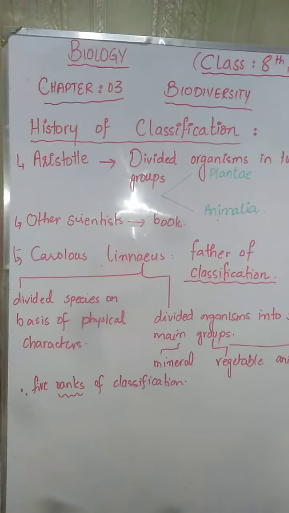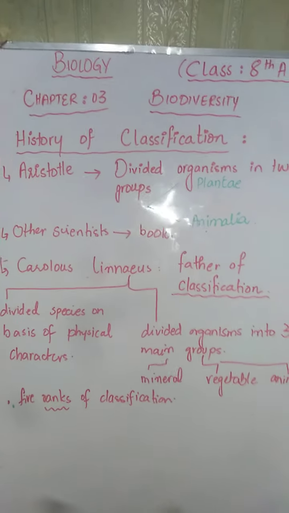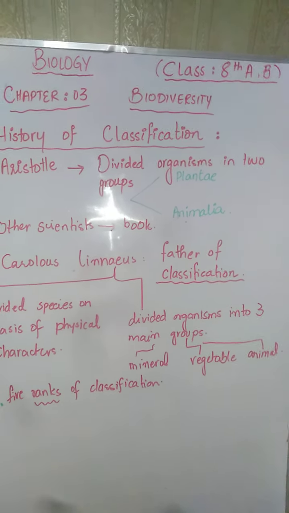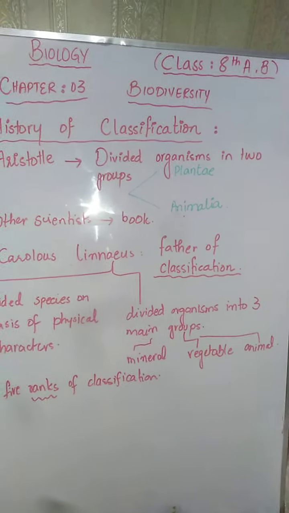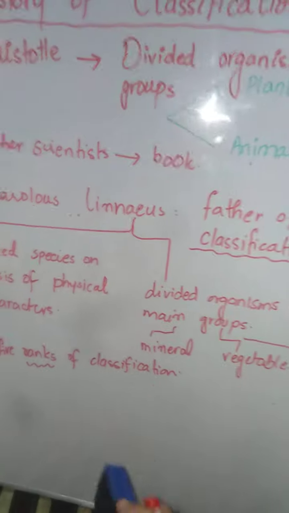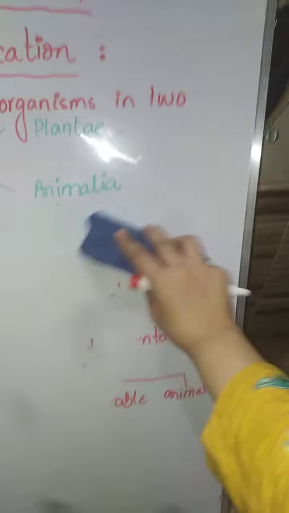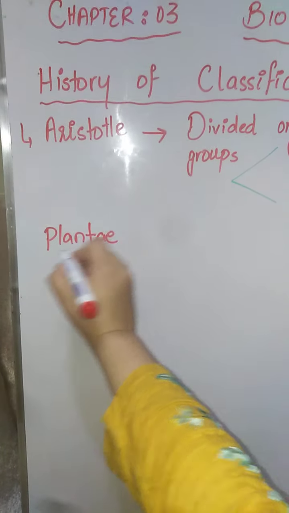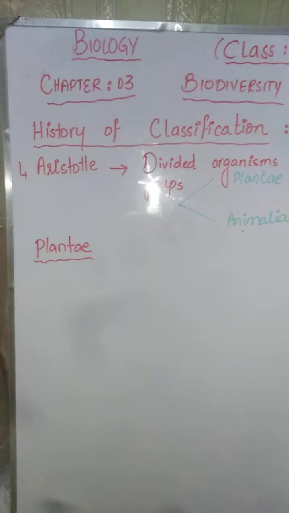Now we are going to learn the contribution of Aristotle in detail, that on what basis of characters he divided organisms into two main groups like Plantae and Animalia. In order to understand his contribution, you first should know about the plants and animals. Aristotle grouped organisms into plants and animals.